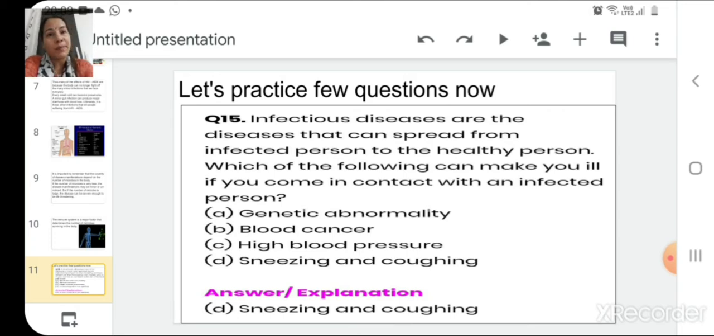Blood cancer is not infectious; it does not spread by air or something like this. So its infection cannot spread so easily. It is uncontrolled division of cells. It is not something caused by some infectious agent. And the third one is high blood pressure. This is again not caused by any infectious disease, so it will not spread very easily. Whereas the fourth option, coughing and sneezing, is caused by common flu viruses. So that will be your correct answer, that is sneezing and coughing.